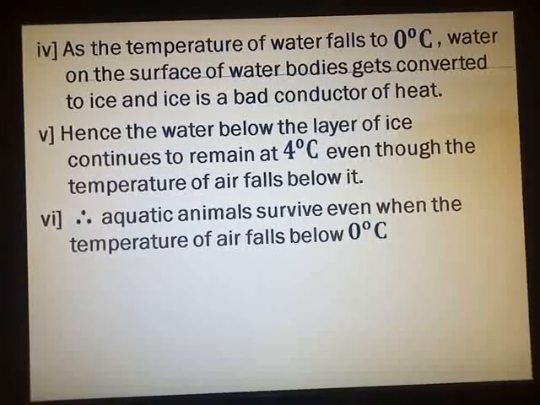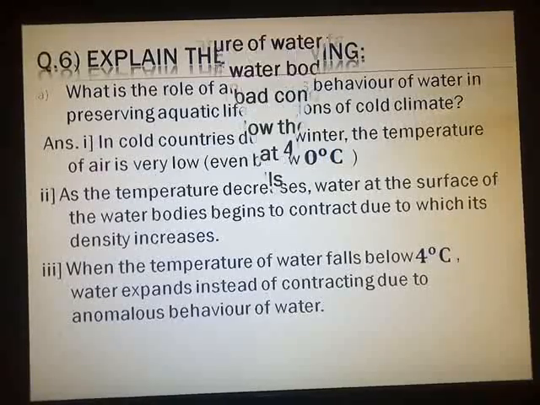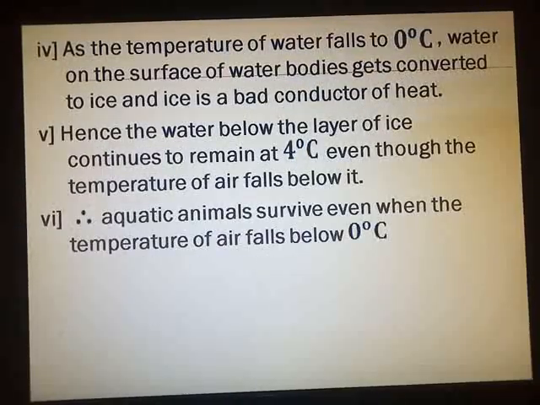I hope all of you have jotted down all the 6 points. You can write in your own words. Only take care that the temperatures mentioned, the diagram drawn and the concept should remain the same. It should not change. Once again I will give a minute for you all to write down if anything is missing. First 3 points, then 4th, 5th and 6th point.